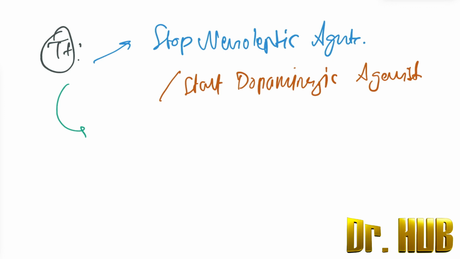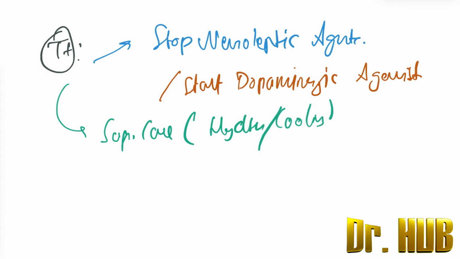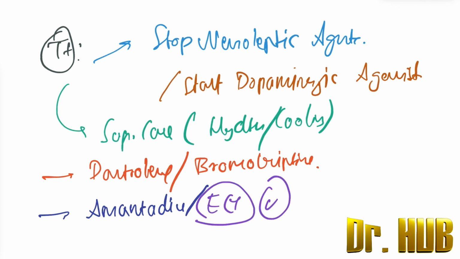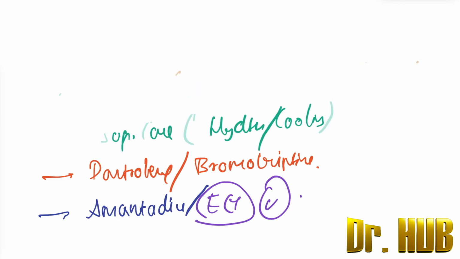Then supportive care is given, and this includes hydration as well as cooling. Then come dantrolene and bromocriptine. Then there is amantadine, which may be used in some cases, as well as ECT therapy, which can also be used.